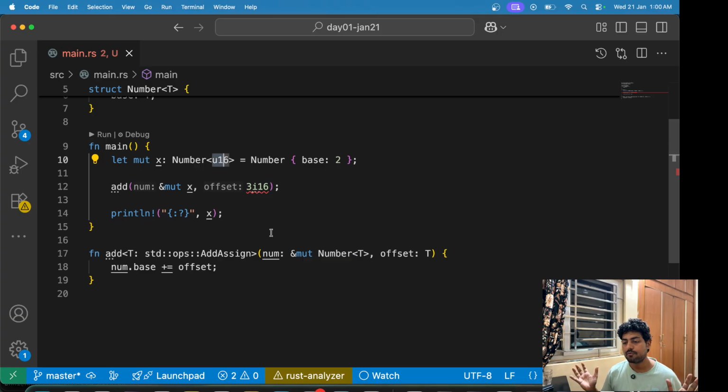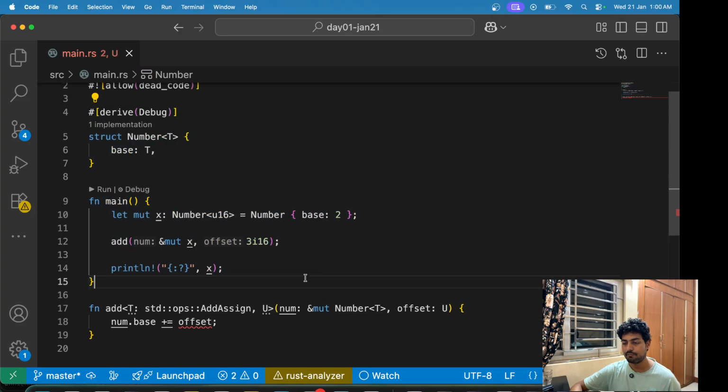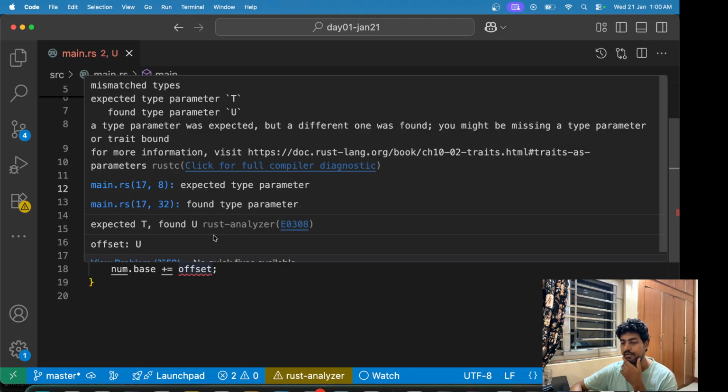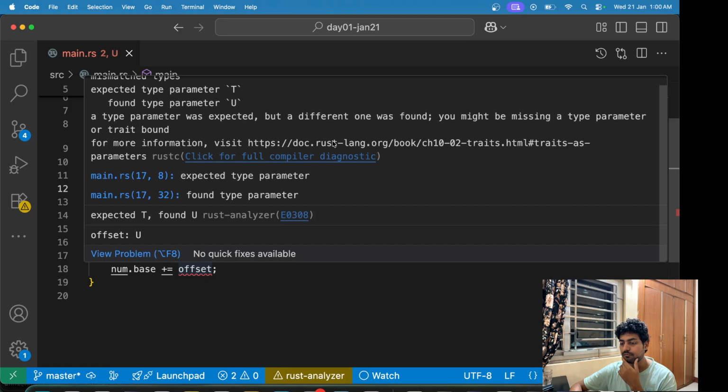Now if this was not there, then how would we implement this? We would have to define a type T again, and along with T we can define a type U. Now this definition will work. We can pass in any other type here, but now we cannot simply add num of base to offset. And why can't we do that? Because those are two different types, first of all.